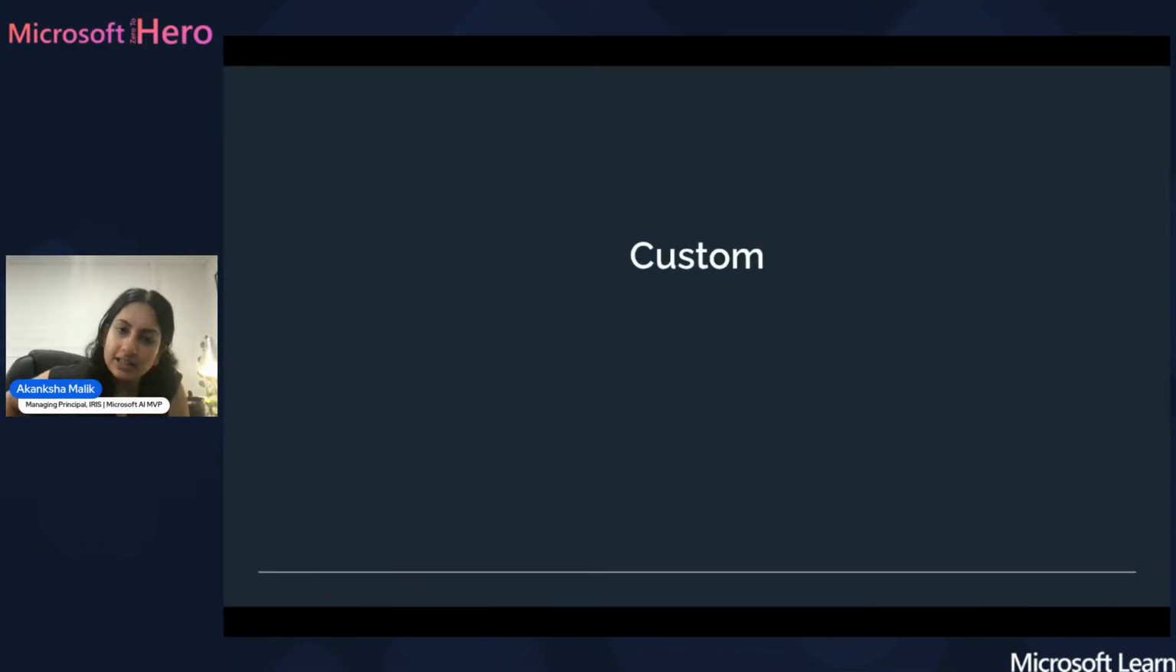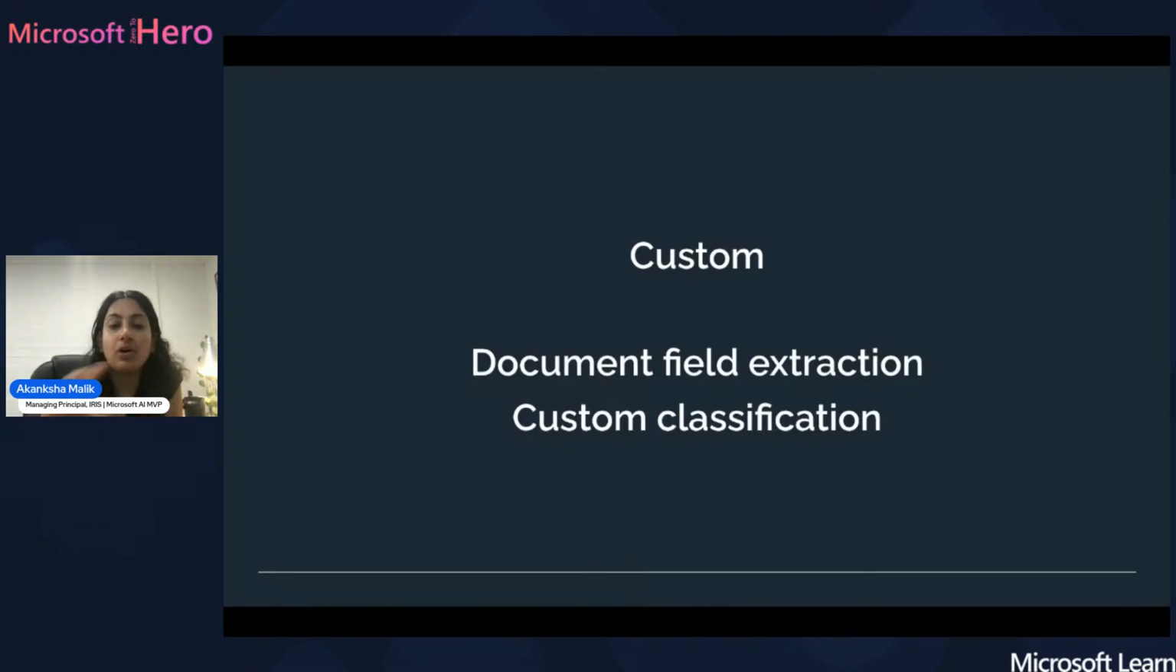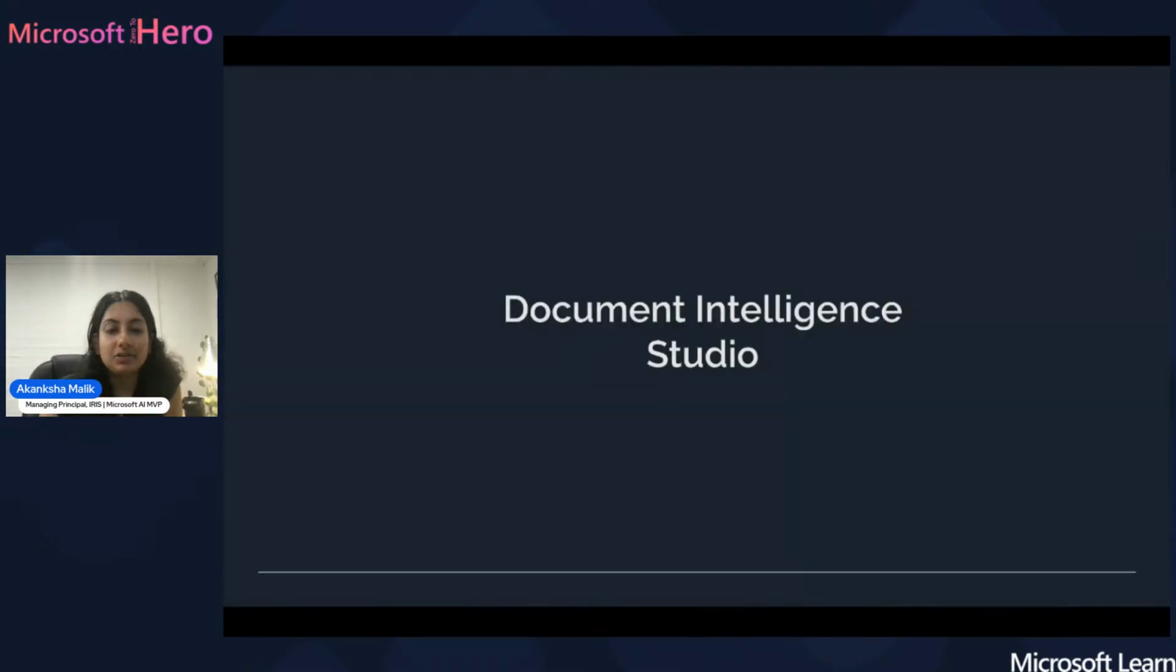And then there are the custom models. These are really handy when my sample data doesn't fit the pre-built ones. This will enable you to do document field extraction. So, hey, in this document, I want to extract this specific information from these fields, or custom classification, where you classify exactly what you want, name everything as you want, and do whatever you want with it, and it'll enable you to do that.